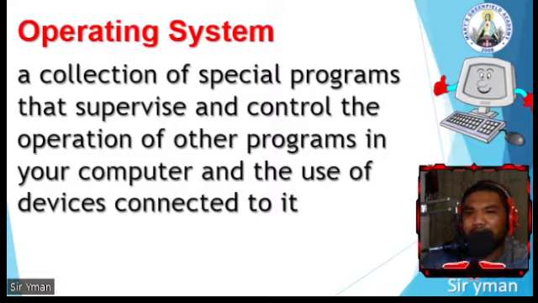Okay? So kung walang OS, OS nga pala, OS means operating system, okay? So yung mga acronyms ng computer, kapag na-encounter nyo yung pag sinabing OS, it means operating system. Alright. Let's continue.